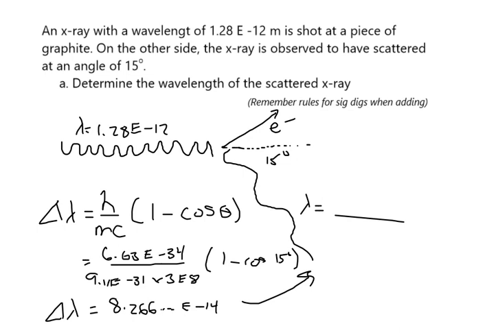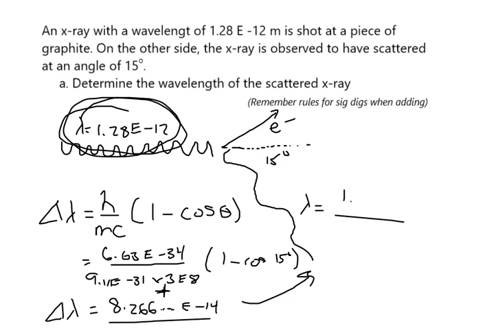It can't be. See how this is a wavelength to the minus 12? I now have a number to the minus 14. Minus 14 is a smaller number. It means that we would have made an even higher energy wave than we began with. Right? We now need to take this number right here and add it to this number right here. So I'm going to add on 1.28 E minus 12, and I've now got this number here. I got 1.36 E minus 12.